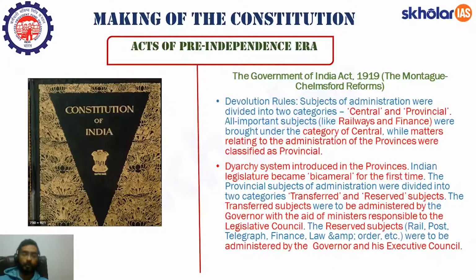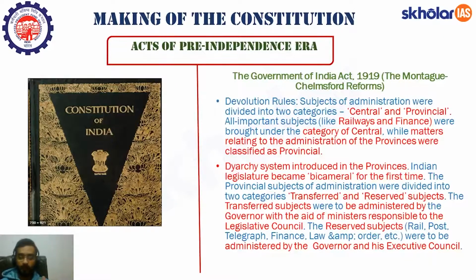जो स्टेट असेंबली होगी, while reserve subjects were to be administered by the governor through his executive council, which was not an elected body. This legislative council was partly elected, partly nominated, but this executive council was totally non-elected people. It comprised of all the people who were not subjected to elections. So this was the reserve subjects. What were the subjects that were kept under this reserve list? It was the railway, post, telegraph, finance, law and order, etc. So I hope this part is clear to all of you.